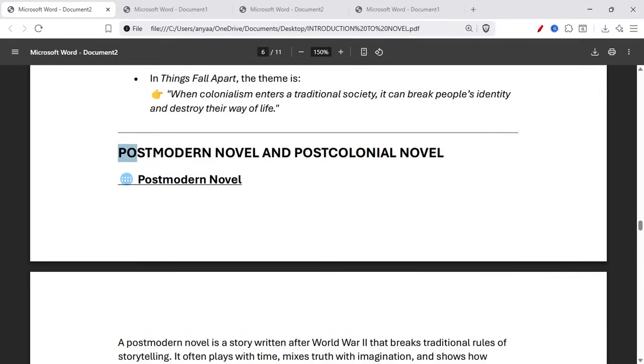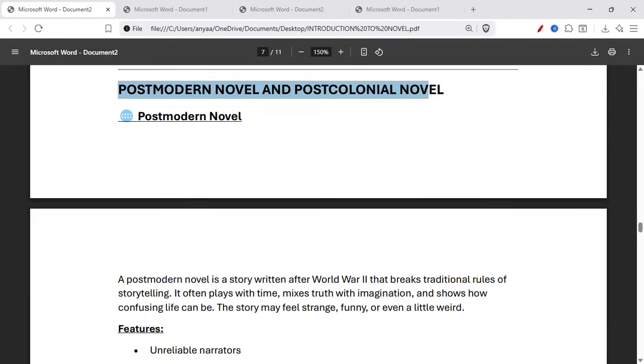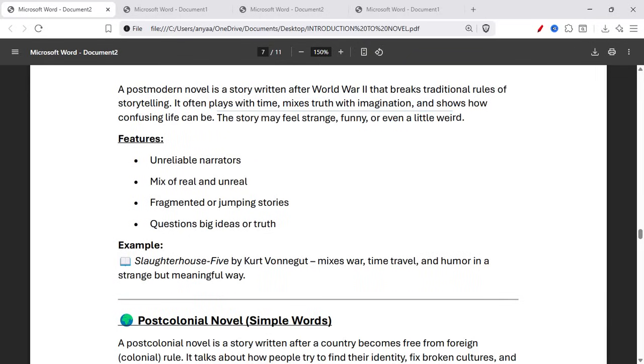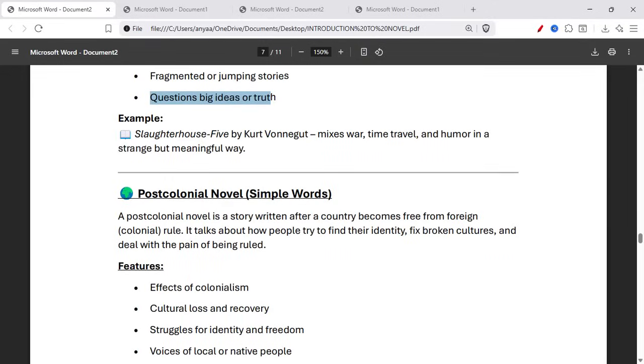Let's talk about the postmodern novel and the post-colonial novel. A postmodern novel is a story written after World War II that breaks traditional rules of storytelling. It often plays with time, mixes truth with imagination, and shows how confusing life can be. The story may feel strange, funny, or even a little weird. Features are an unreliable narrator, a mix of real and unreal, a fragmented or jumping story, and questioning big ideas or truth. For example, Slaughterhouse-Five by Kurt Vonnegut mixes war, time travel, and humor in a strange but meaningful way.